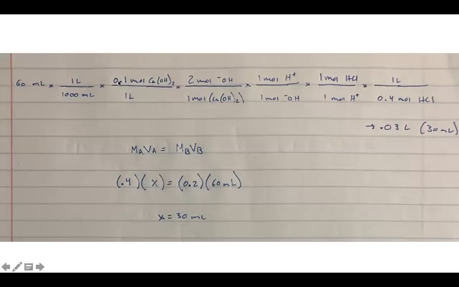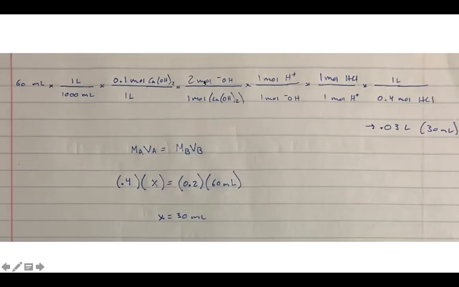And something important about these titration problems is we don't actually care about calcium hydroxide or the entire base. We only really care about the hydroxide. So we're going to convert from 1 mole of calcium hydroxide is 2 moles of hydroxide. And the reason why we care about hydroxide is that in these calculations, we should always see this conversion factor, that 1 mole of OH minus is 1 mole of H plus. The reason for this is, again, the titrations we do in this class are strong acid, strong base, and the net ionic equation is H plus plus OH minus goes to water. So it always is this 1-to-1 ratio, okay?